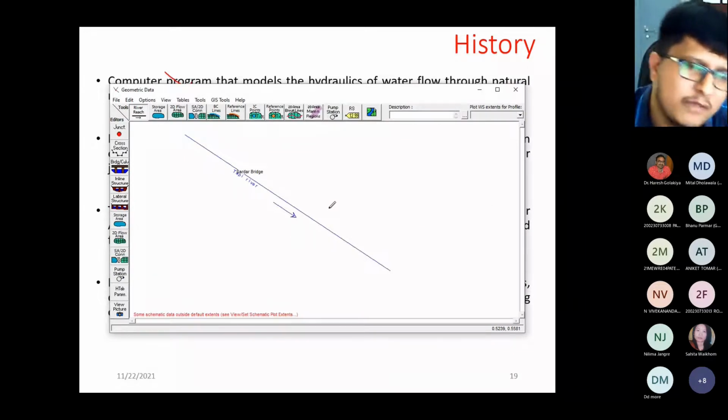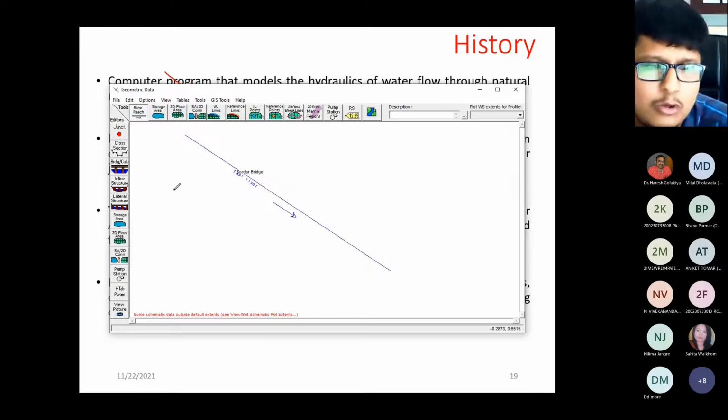Up to this, if you have any kind of doubt, you can unmute yourself or write in the chat box, right? So this is the second step. The first step is to give the name of your project. The second step is to go to the geometric data window and draw the river. Now we will go to the third step.